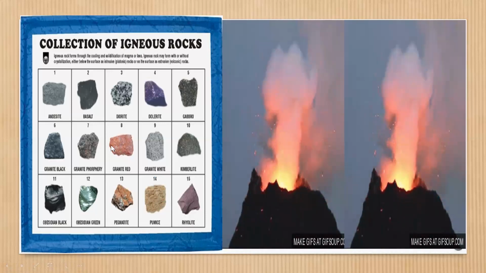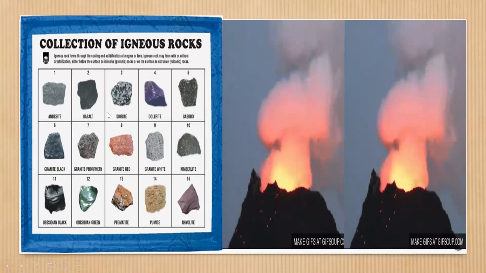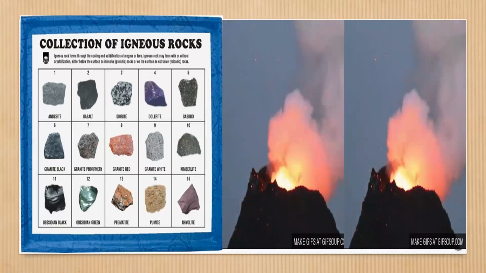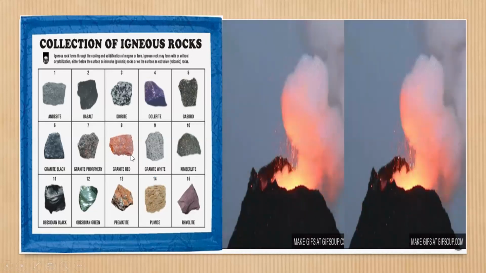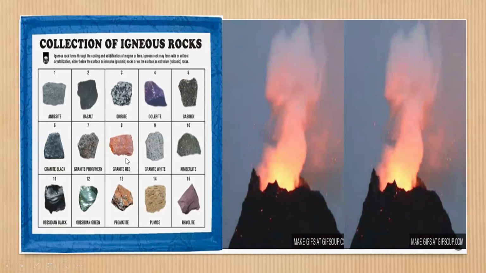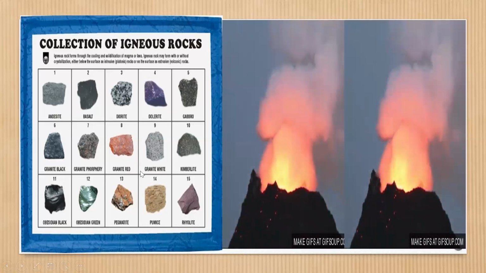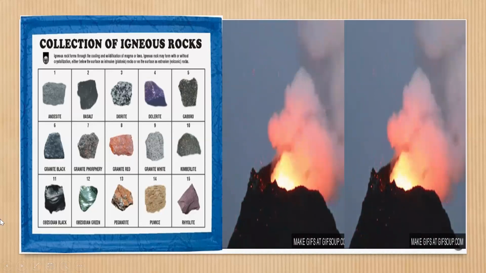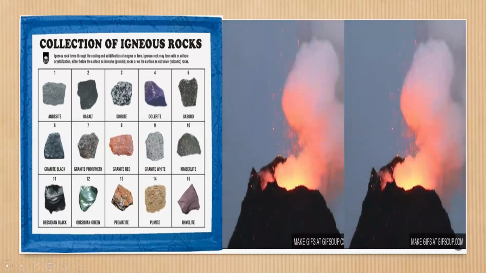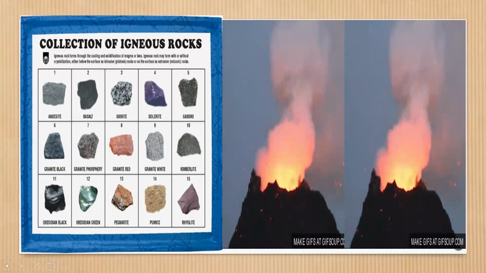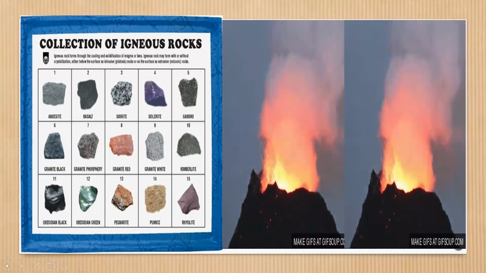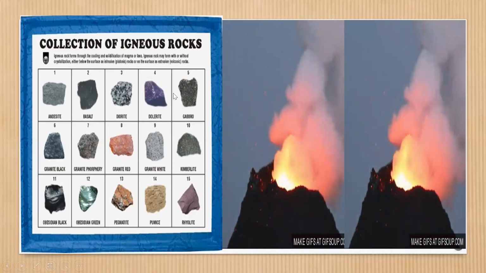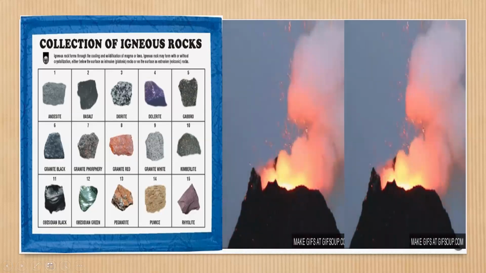Then one more is basalt. Basalt is one of the igneous rocks formed by rapid cooling of lava on the surface of the earth. It is dense, dark in color, and has fine grains. The edges of this rock are very sharp. These are also called scoria rocks. These are all different basalt rocks.